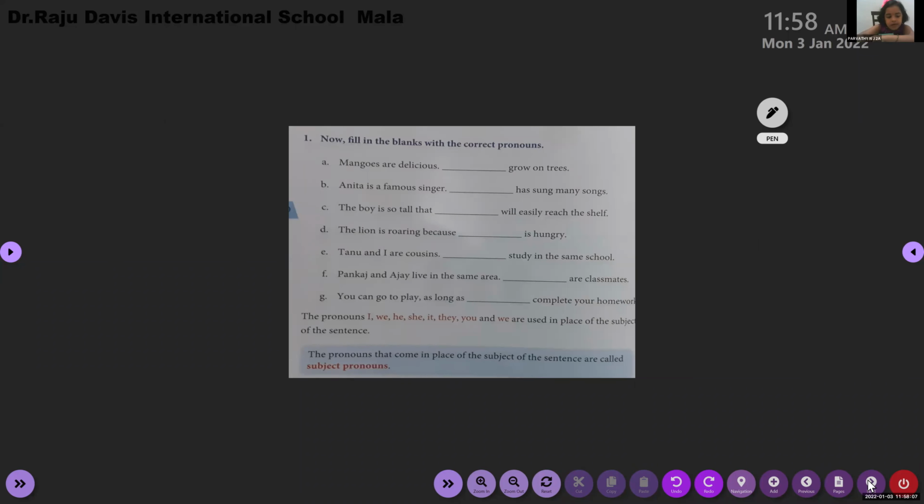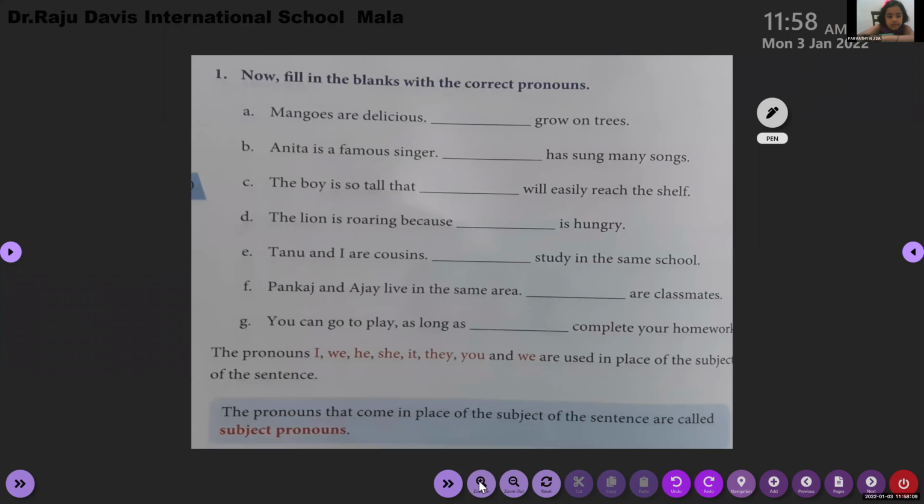The first page was there in our first standard workbook. Good morning.